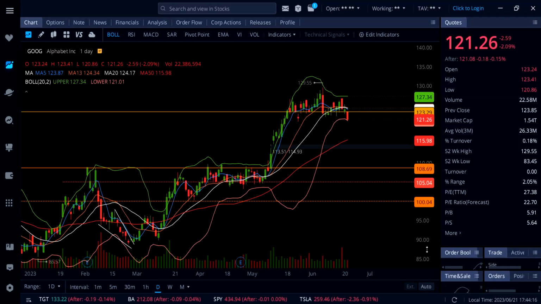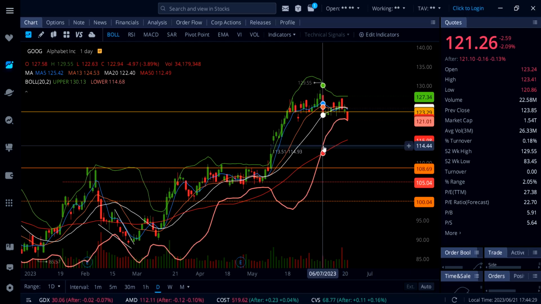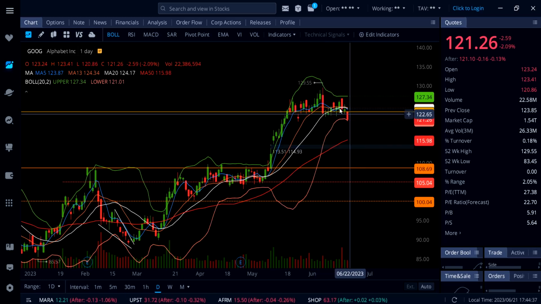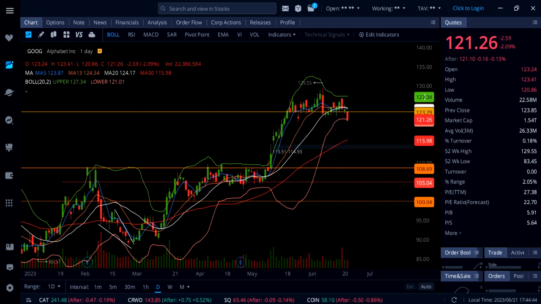On Google, stock is down 2%, and just like I said last night, 123 is going to be a key level, and below that Google could be retesting the lower Bollinger Band as a support, which is sitting at 121, and this is exactly what we got today. So here on Google stock, guys, it's not looking that great right now. Google stock needs to get over 123, and if that happens, Google heads higher, back up to, at least in the short term, 127.